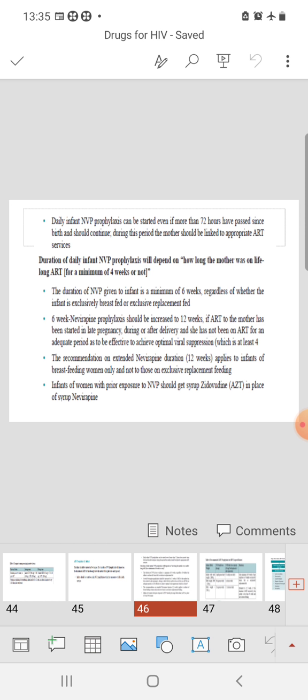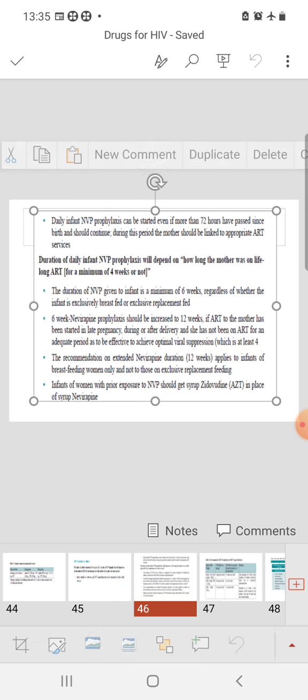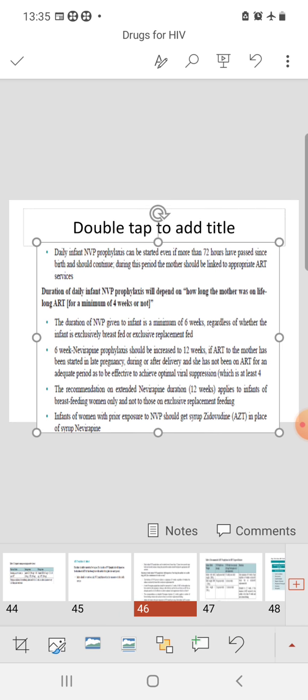It is the decision of the mother whether she should breastfeed or not, but it is recommended to breastfeed. If some mother chooses not to breastfeed, then nevirapine prophylaxis can be stopped within 6 weeks. But if the mother is breastfeeding, as breastfeeding has that 1 to 2% chance of transmission, and no breastfeeding still has 1% chance, for that reason it is recommended that we should continue the nevirapine for 12 weeks, even if the mother is breastfeeding. Okay, so this point should be remembered.